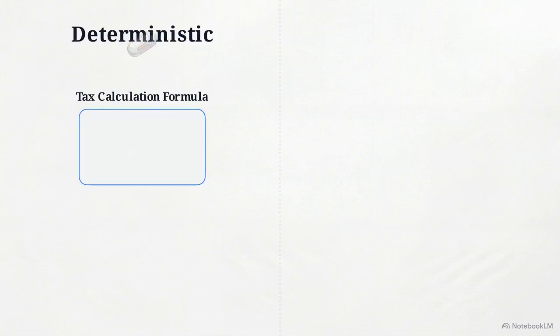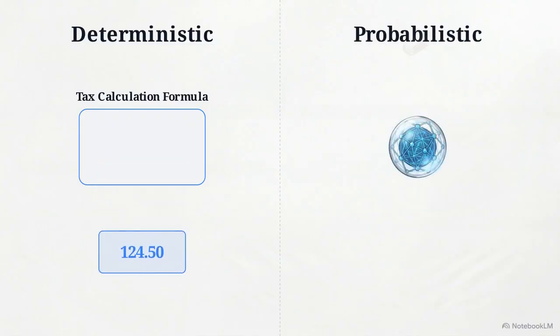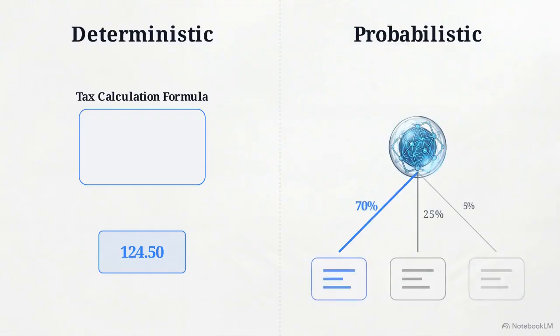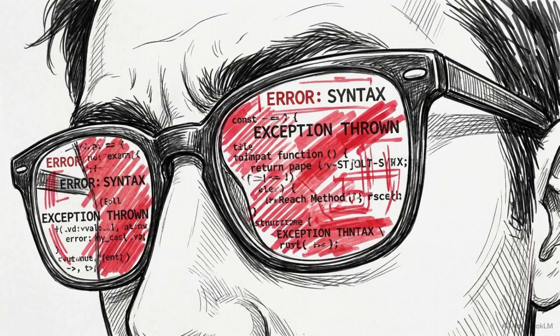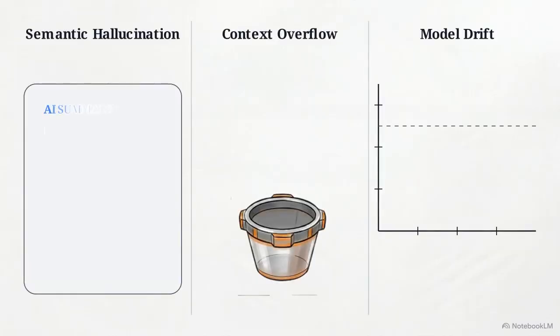Traditional software is deterministic. A standard tax calculation formula receives a fixed input and outputs a predictable result every time. Large language models operate on a probabilistic model. Depending on the temperature and sampling distributions used, the same prompt can branch into 3 distinct responses, a slow decay in accuracy known as model drift.